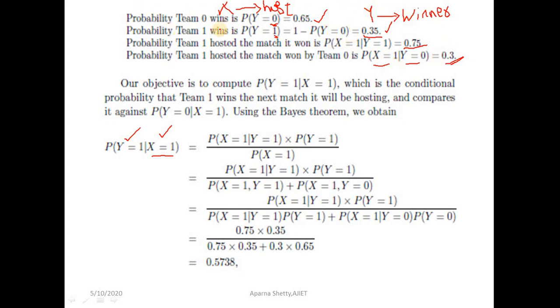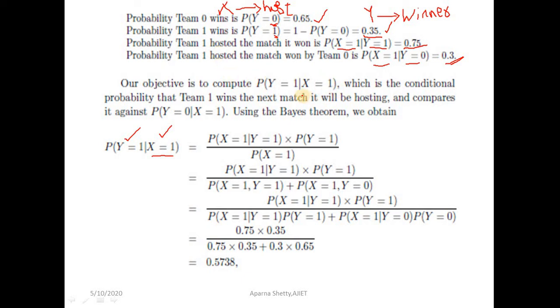The probability team 0 wins the match is 0.65. The probability team 1 wins the match is 0.35. The probability team 1 hosted the match given it won, so x is equal to 1 and y is equal to 1, that is, team 1 hosted given that team 1 won the match, is 0.75. The probability that team 1 hosted the match, x is equal to 1, given that team 0 won the match, is 0.3.